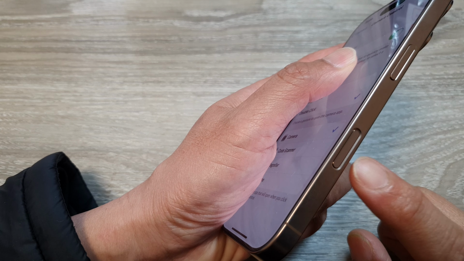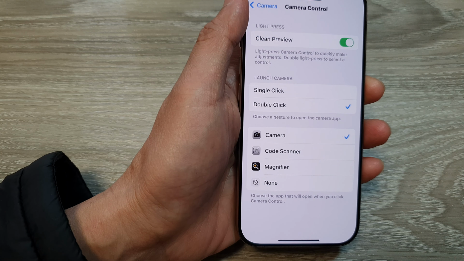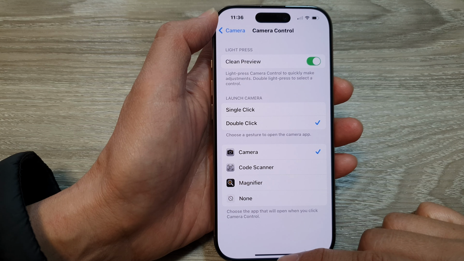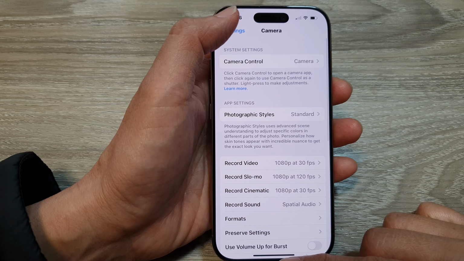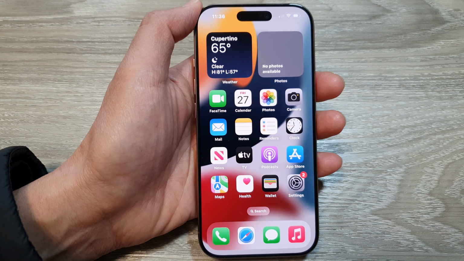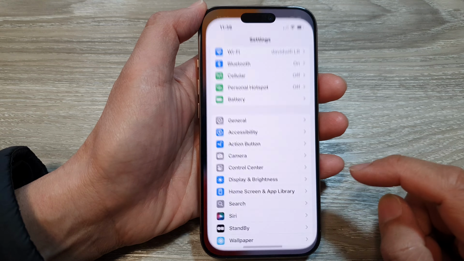How to set the camera button to open the camera, code scanner, or magnifier on the iPhone 16 series. First, let's go back to the home screen by swiping up at the bottom of the screen. Now from the home screen, tap on Settings.